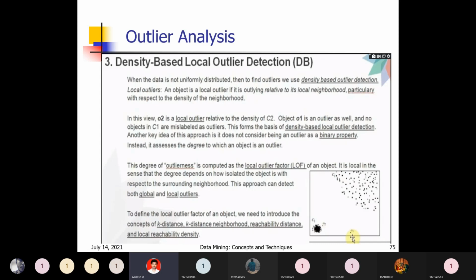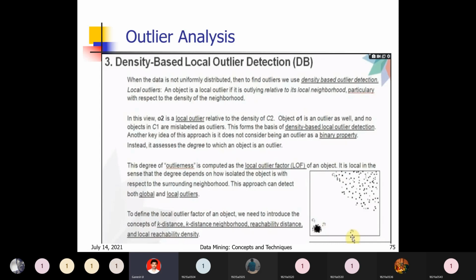When you take O1, it is at a far distance from C1 and also at a large distance from C2. That's why it is treated as a global outlier. O1 is the global outlier because it is far away from both C1 and C2.